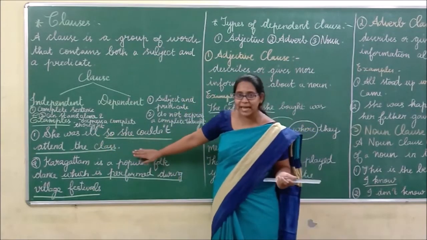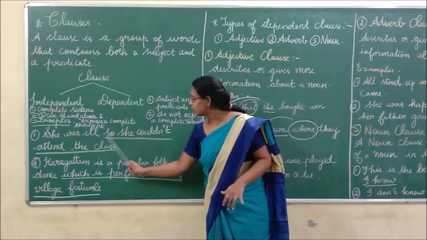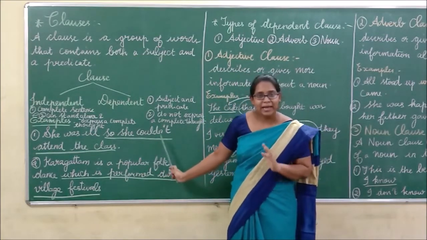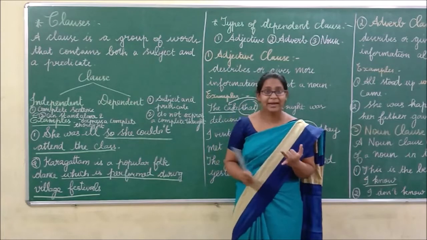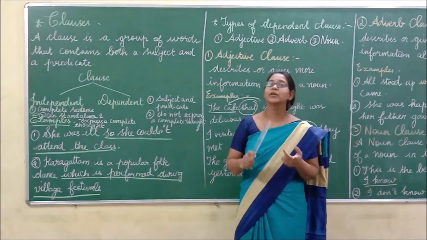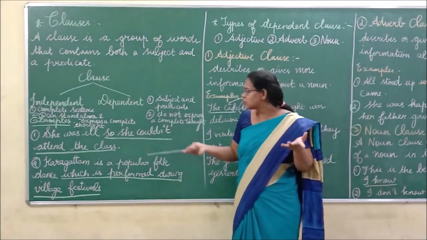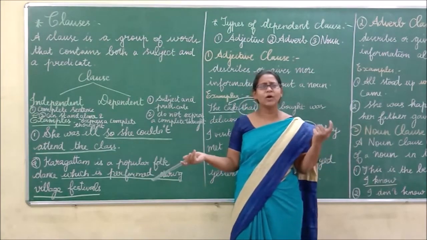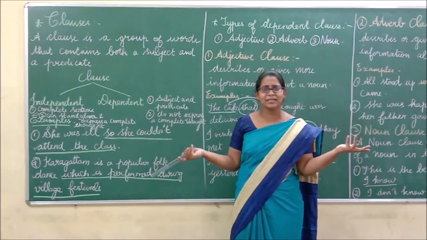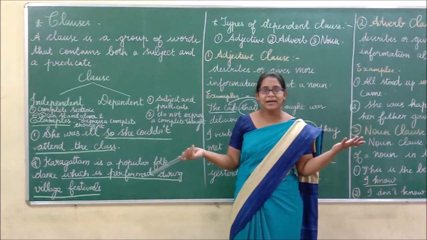But if you see the next sentence, so she couldn't attend the class, it has subject and predicate. It is meaningful, but only difference. Something is missing, is it? What is missing here?